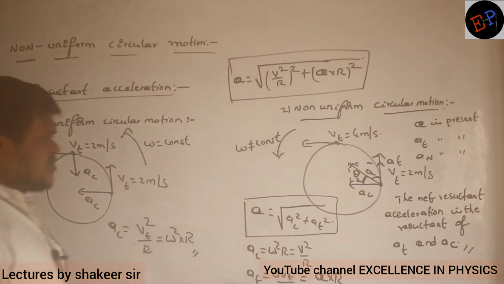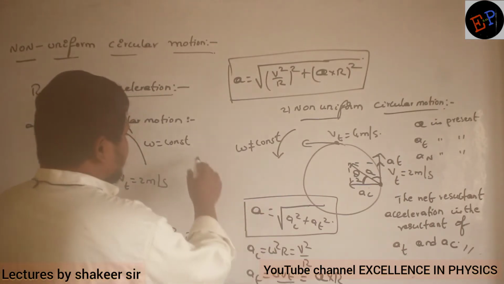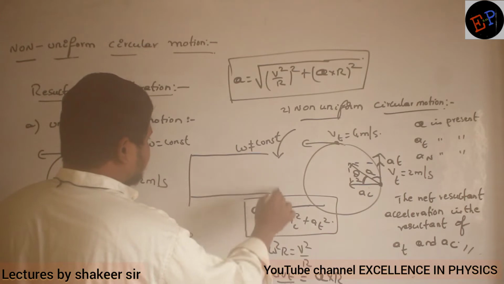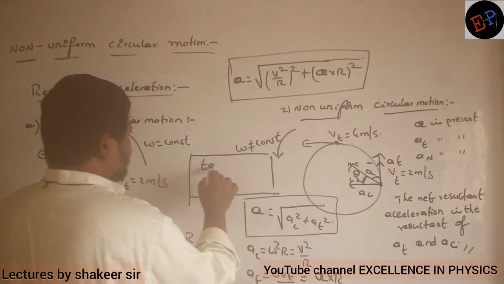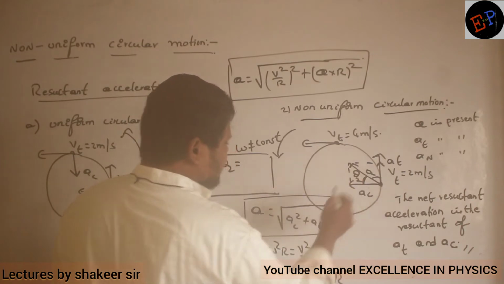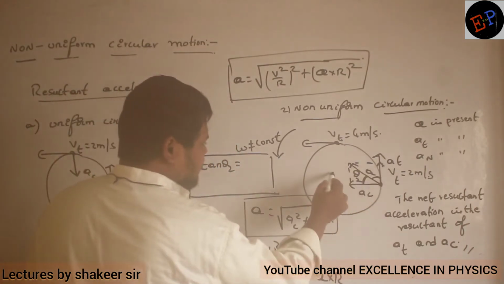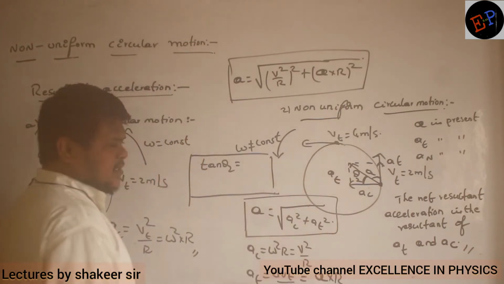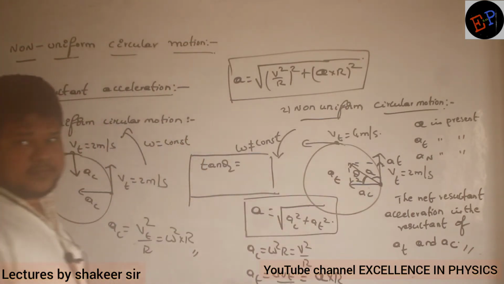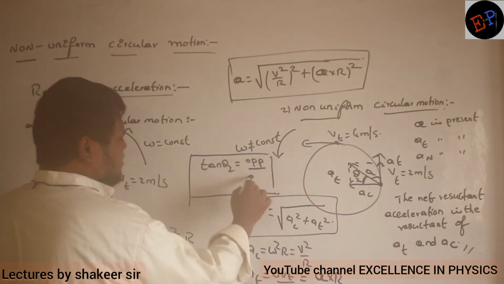You can take this angle to be theta 1 and this angle to be theta 2, and calculate like that. For example, if I want angle theta 2, then what do I have to do? I can take tan theta 2, no? In this right angle triangle, which is the opposite side and which is the adjacent side? This is A tangential, this is also A tangential, no? And this is centripetal acceleration. So tan theta 2 is opposite by adjacent.